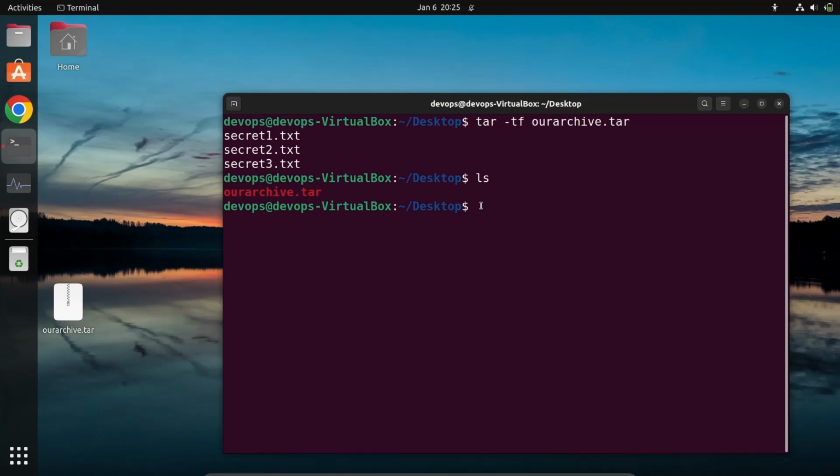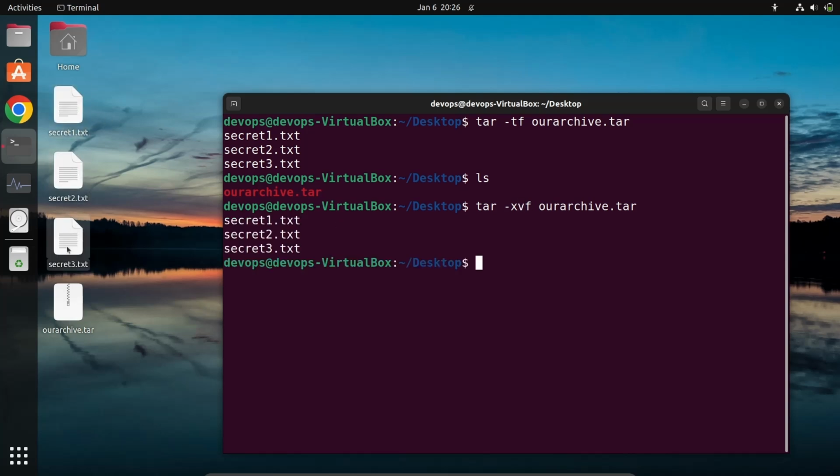Now if you want to extract them, what can you use? Here you used cvf to create, right? Instead of create, I will give the option to extract. So I will use x for extract, v to be verbose, and f for the file type. Now if I hit enter, you can see all these files are there.